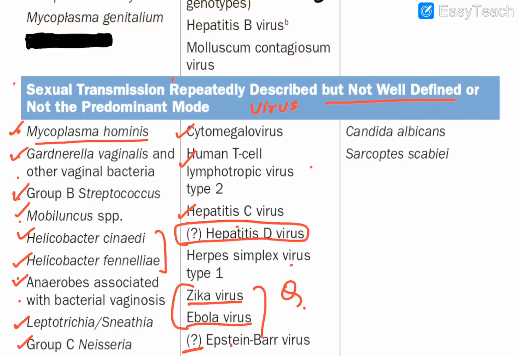Now regarding the fungus, it is Candida albicans, and another one is the scabies-causing agent, Sarcoptes scabiei. This one is also sexually transmitted. Now this particular table forms the base for a wonderful question which can come in this way: sexual transmission is seen in all except. For that particular except only, you need to remember all these names.